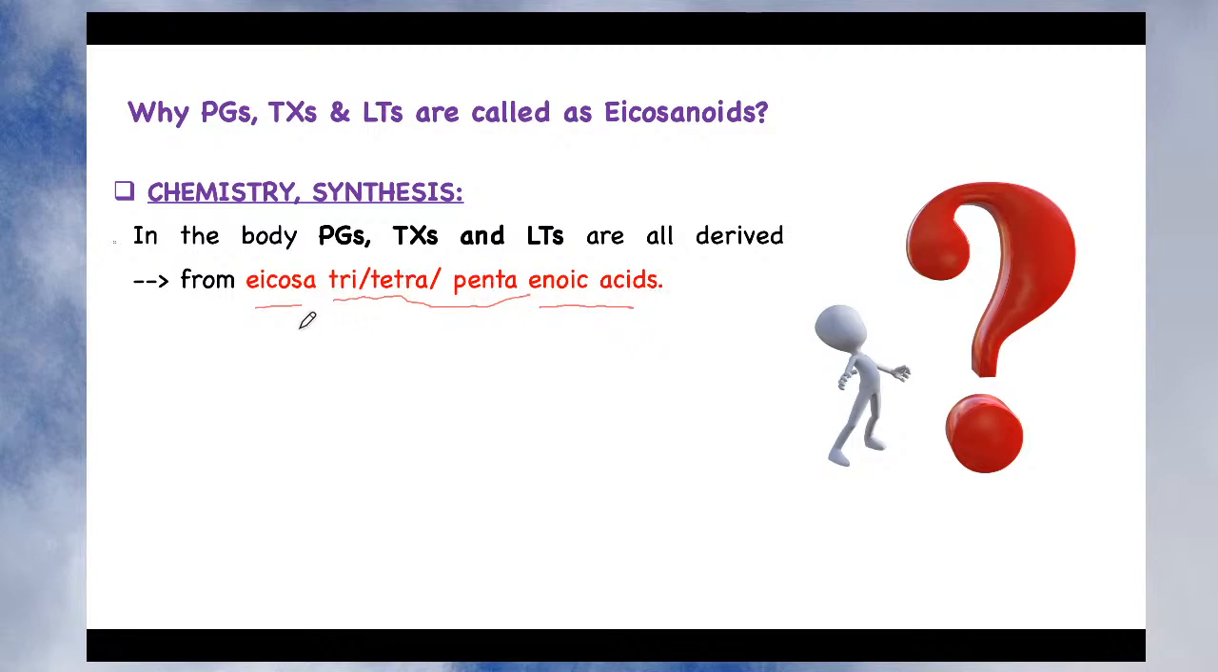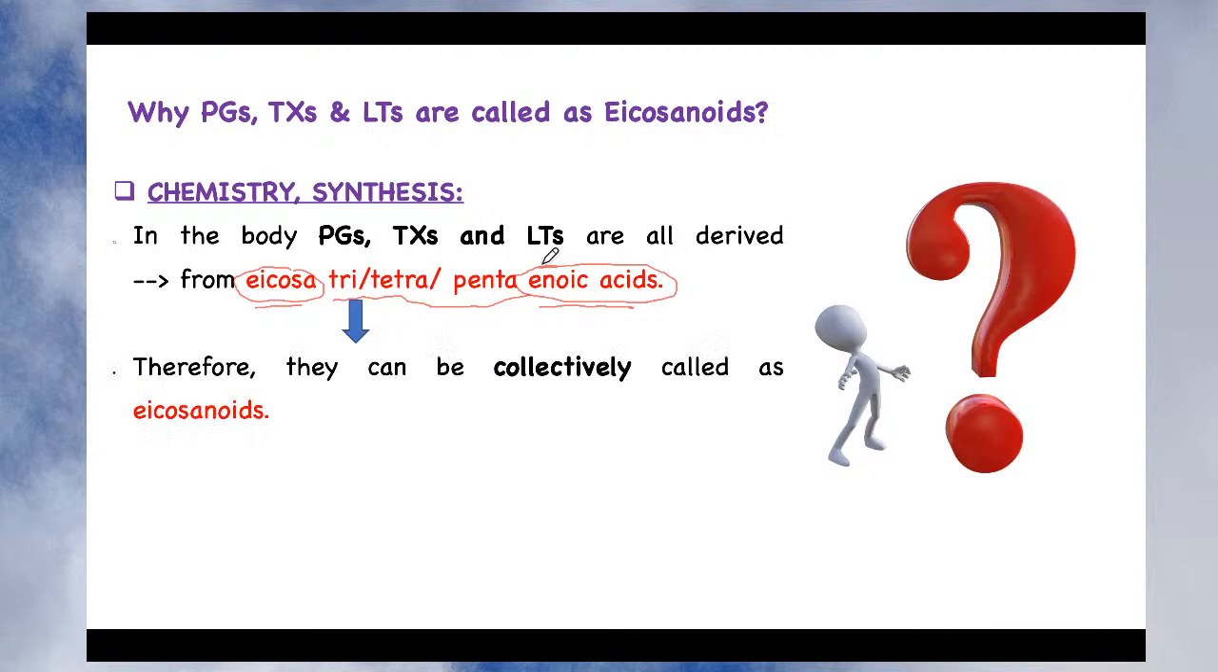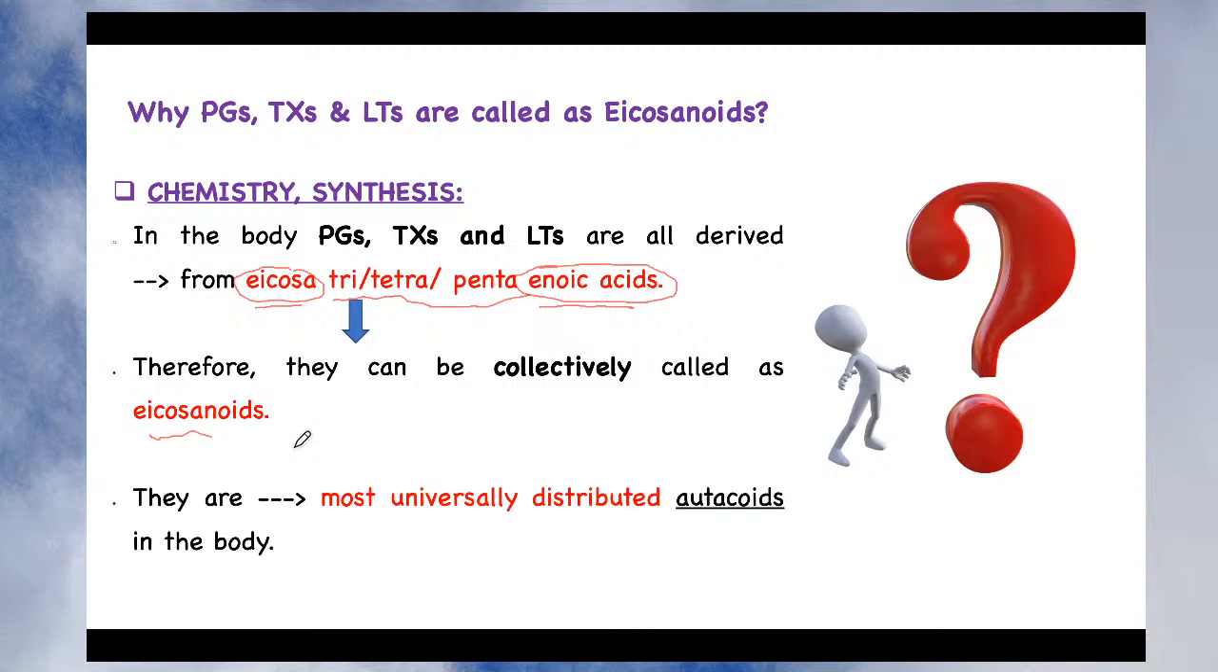Since their basic structure of eicosa and enoic acid remains the same, based on their process of synthesis or this chemistry, they are collectively called eicosanoids. So this is the reason why prostaglandin, thromboxane and leukotrienes are collectively called eicosanoids. These are the autocoids belonging to the category of eicosanoids. These are the most widely, universally distributed autocoids in our body. It means they are not present only on a particular cell.